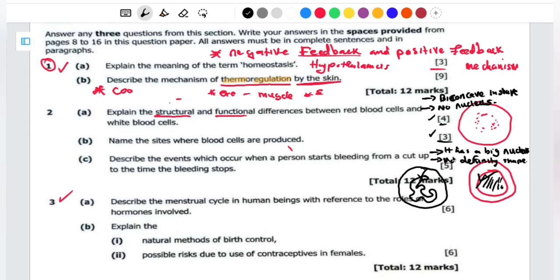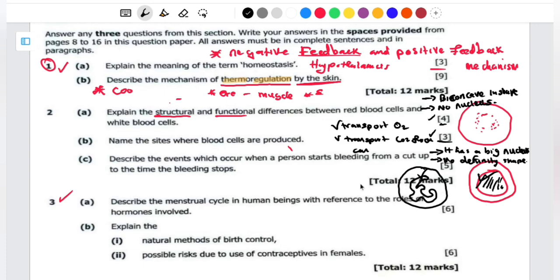So I think we have talked about the structure part. So we write this one here as well as this one. What about the function? In terms of the function, you notice that the red blood cell transports oxygen and carbon dioxide in small amount. But to be specific, they transport oxygen from the lungs to the tissues, then transport carbon dioxide from the tissues to the lungs.